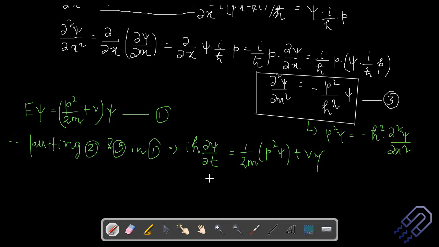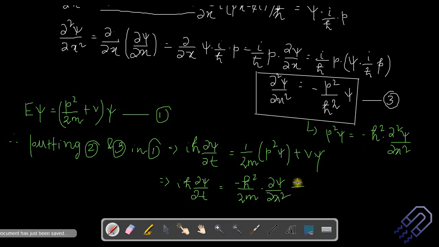So we can replace it here, so we can say it is i h cross del psi by del t is equal to minus of h cross square by 2m into del square psi del x square. So p square psi we are replacing with this, plus v psi.